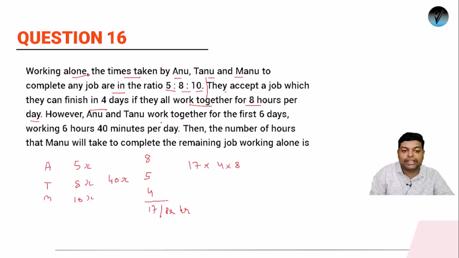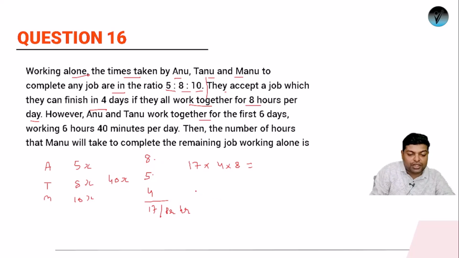However, Anu and Tanu work together for the first 6 days. Now on this work, this was the value of total work. Now Anu and Tanu are working, so 8 plus 5, 13 units of work will be done each hour.